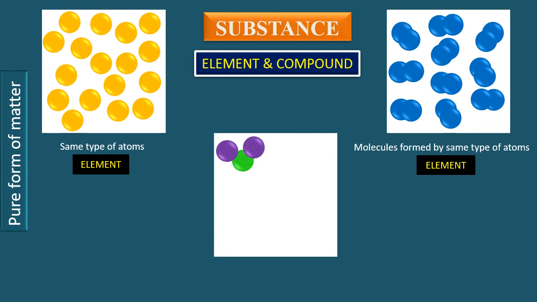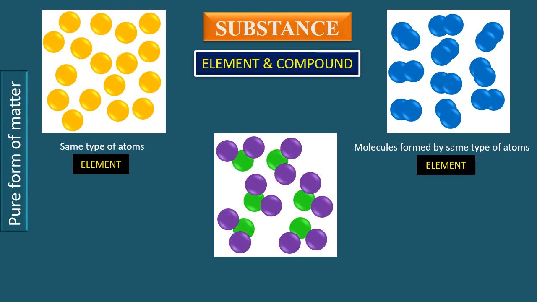The next picture shows molecules formed by two different elements. You see, in each molecule, two purple colored atoms are joined with a green atom by chemical bonds. Now a question arises, why do I call them molecules and not formula units? The answer is very simple. As each unit is shown as a separate independent unit, that's why I call them molecules. So these are the molecules of a compound.